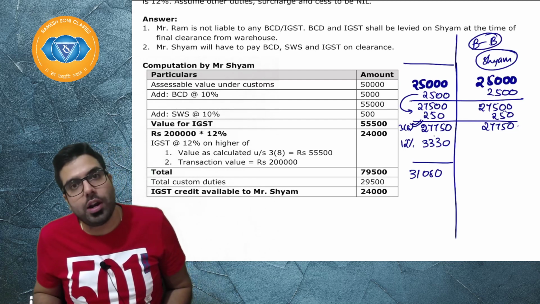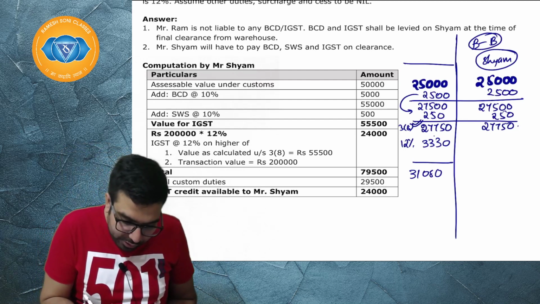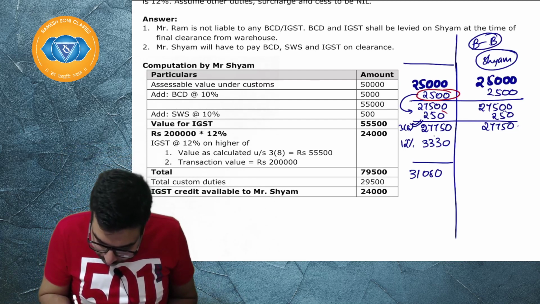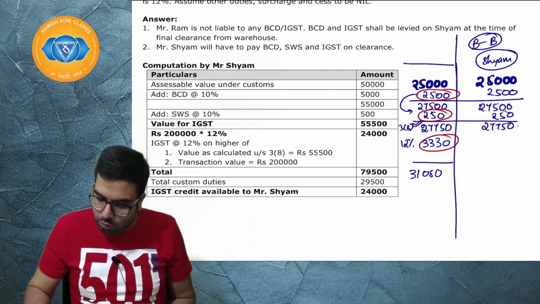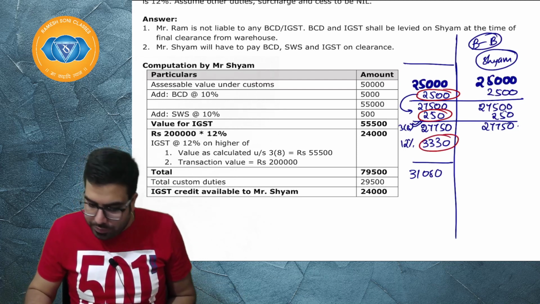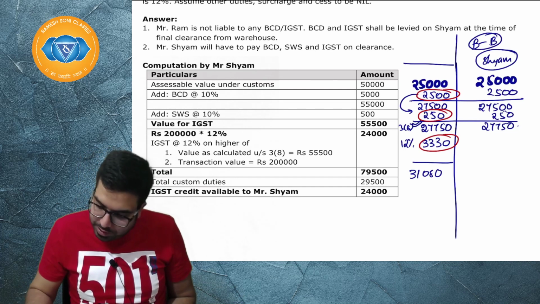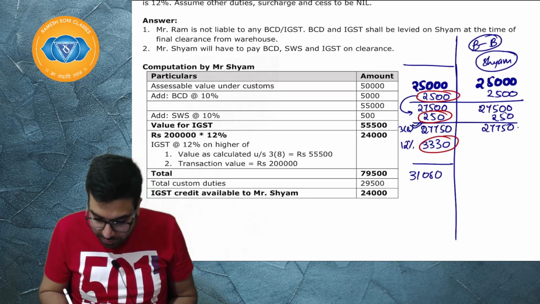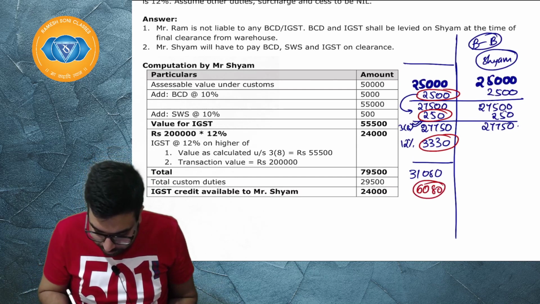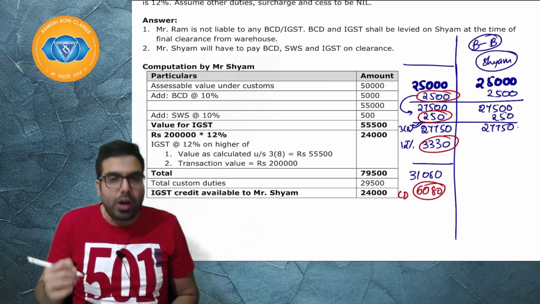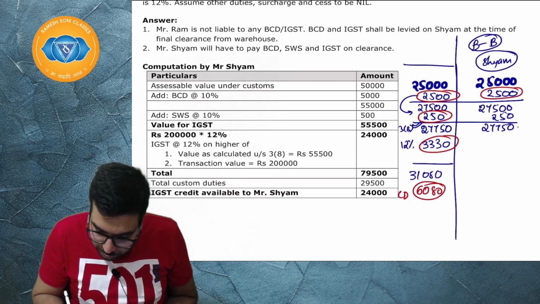Can you tell me the total custom duties? Sir, here custom duty which is there is basically this amount and this amount. So, sir, total custom duty is 2,500 plus 250 plus 3,330. Sir, it is 6,080 is the total custom duty. Sir, on these other goods, how will you go ahead and calculate? First, this is the custom duty, this is the custom duty.